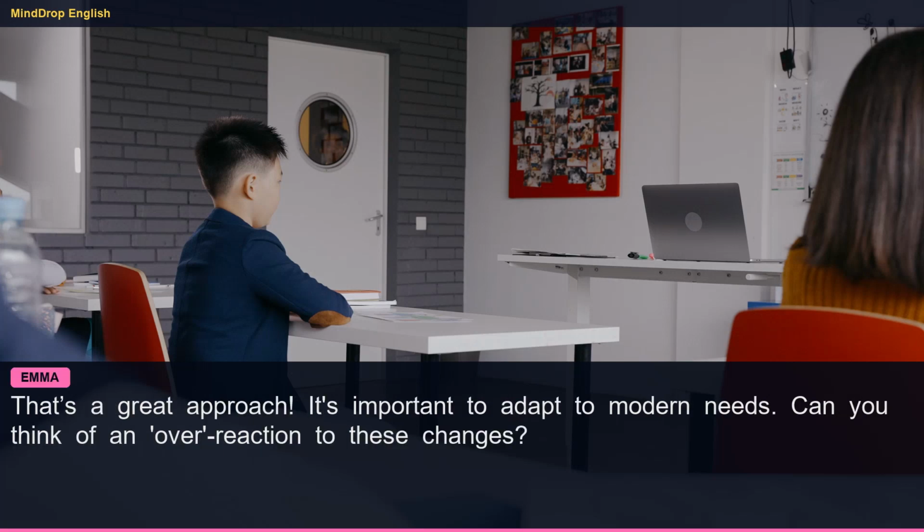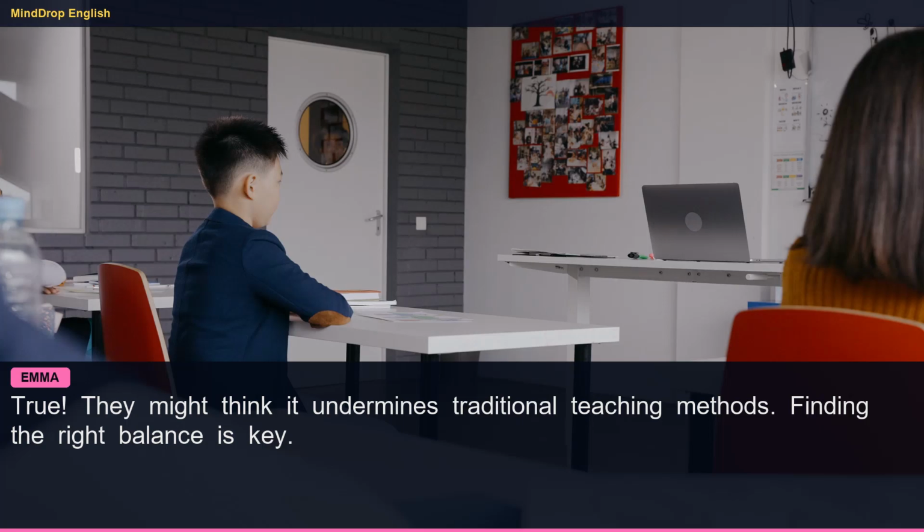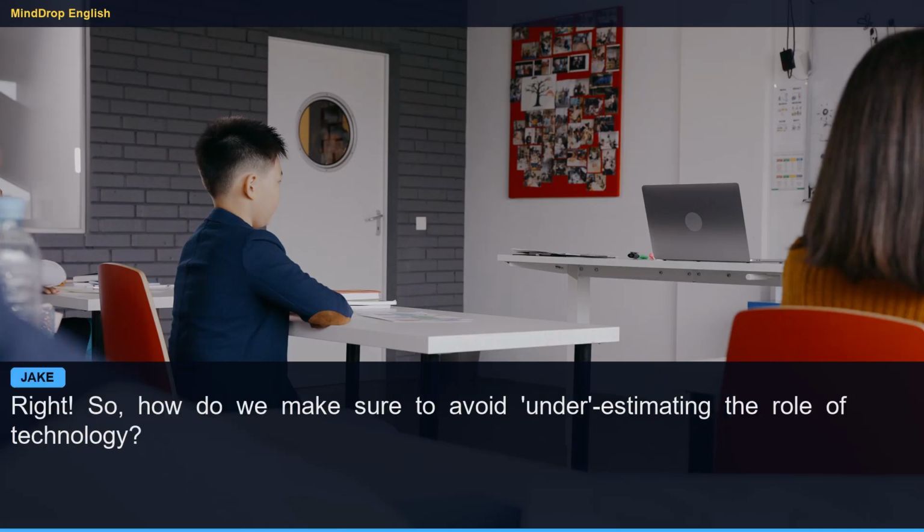That's a great approach. It's important to adapt to modern needs. Can you think of an overreaction to these changes? Yes. Some educators might have an over-critical view on integrating technology in classrooms. True. They might think it undermines traditional teaching methods. Finding the right balance is key. Right. So, how do we make sure to avoid underestimating the role of technology? By staying informed and recognizing that while technology isn't a fix-all, it can enhance learning.